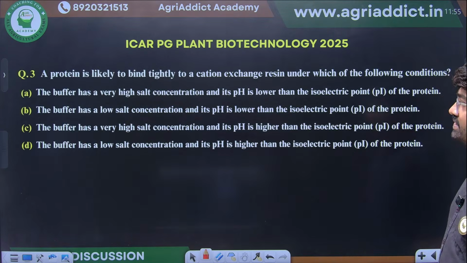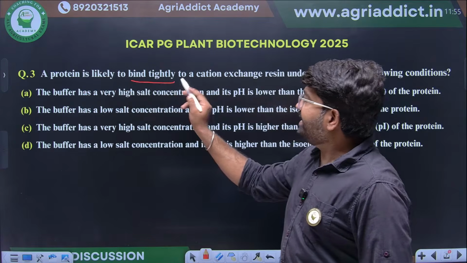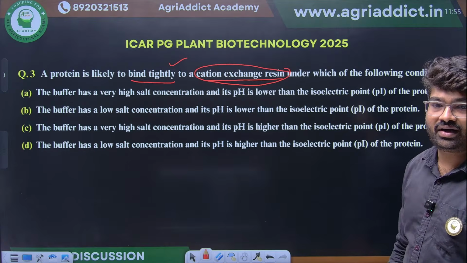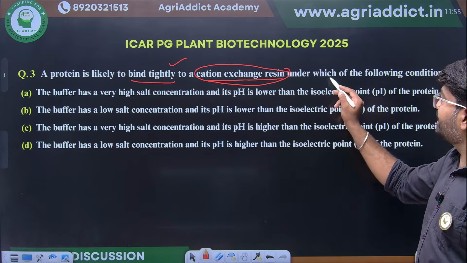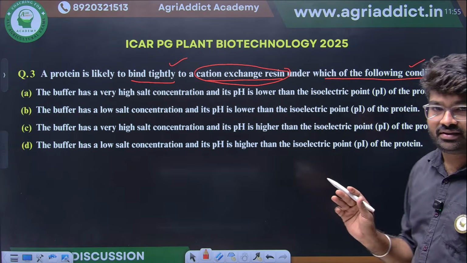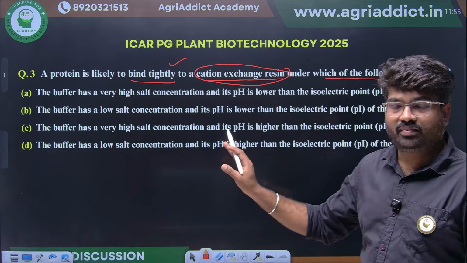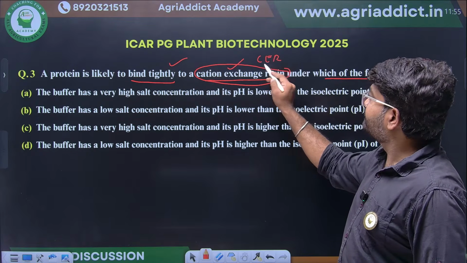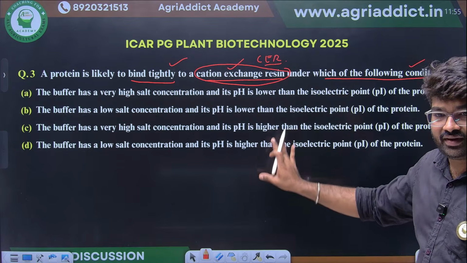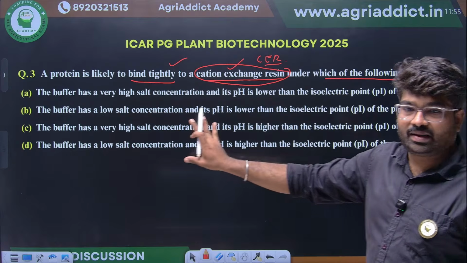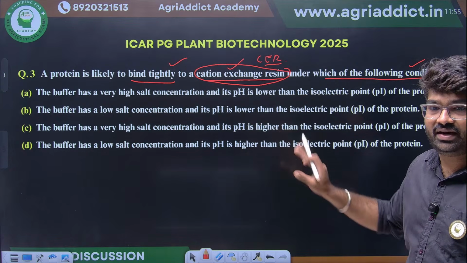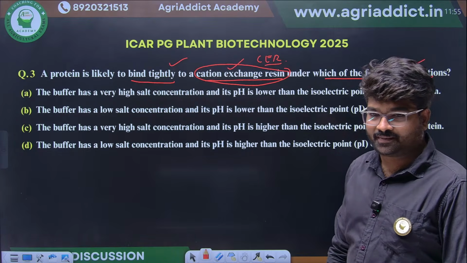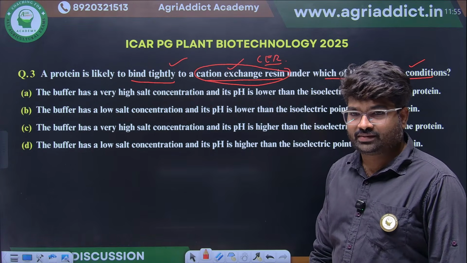Next question. A protein is likely to bind tightly to a cation exchange resin under which of the following conditions? They are asking about ion exchange chromatography. This we have discussed in our class itself. They have given different options: what will be the buffer concentration, and how the pH and pI will differ. You are getting the question. Any answer, students?